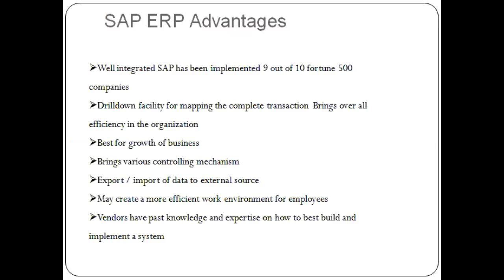Then vendors have past knowledge and expertise in how best to build and implement a system. Now the purchase department has that information. The same data is used when we go to the billing department or the stock department, since it is related. In the stock department, we check whether the purchased items were delivered by our supplier to our company or not, and whether the delivery challan is there or not.